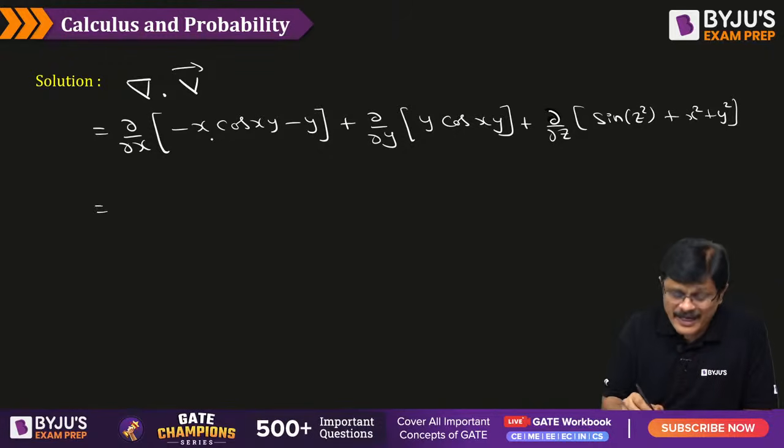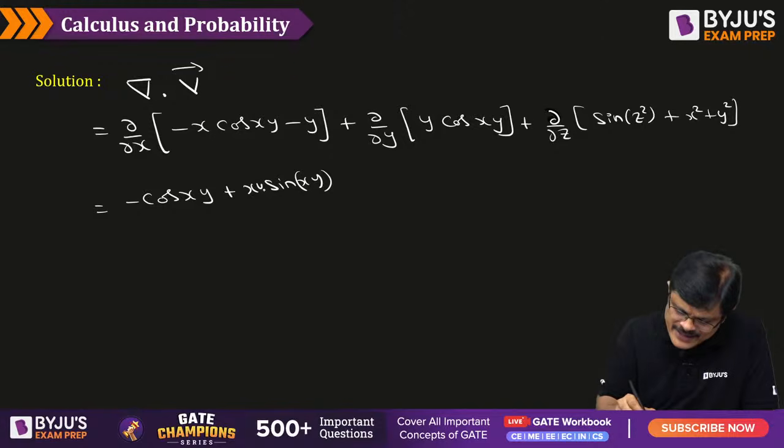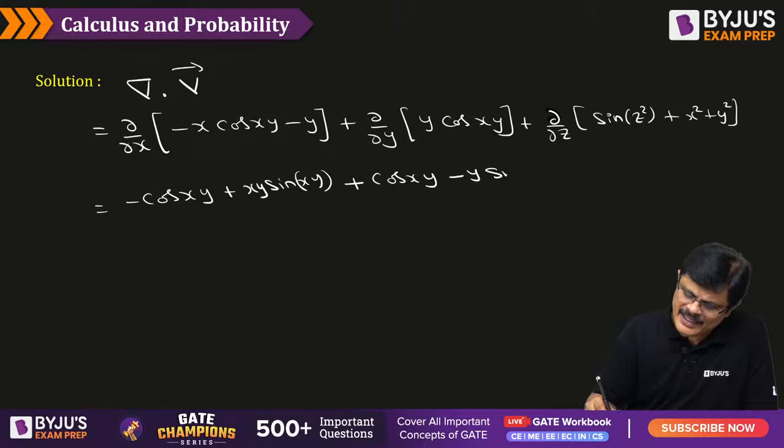Okay, so let us simplify. Partially differentiate with respect to x. Here it is minus cos xy minus x into cos derivative, which is minus sin. So minus of minus, plus sin xy into the derivative of xy with respect to x, that is y. So you get xy sin xy. Then what about the partial derivative of this with respect to y? The y derivative is 1, you get cos xy. Then y into cos derivative, which is minus sin xy, into the derivative of xy with respect to y, which is x. So you get xy sin.